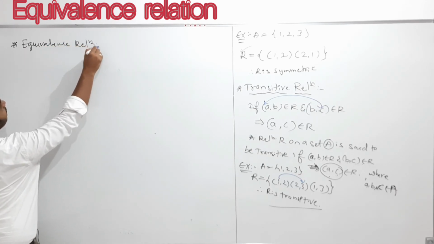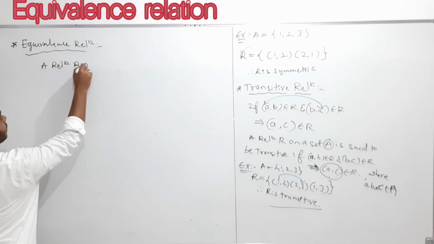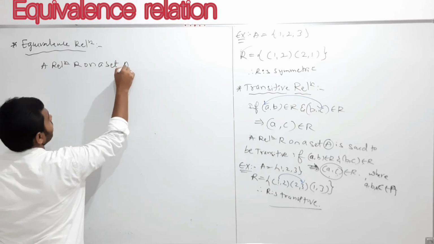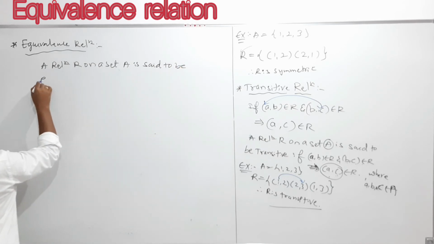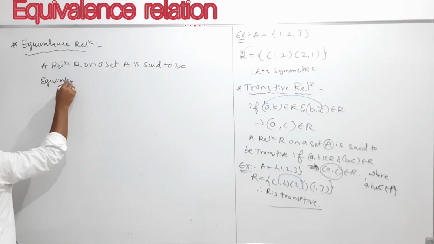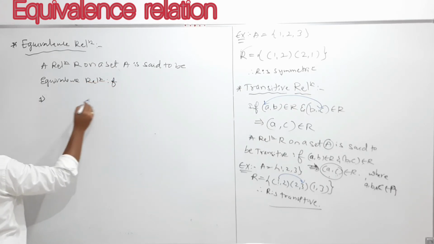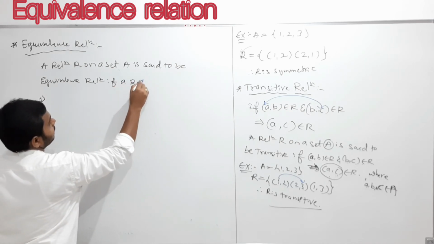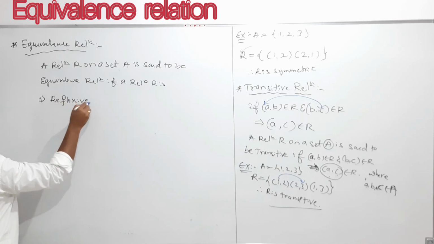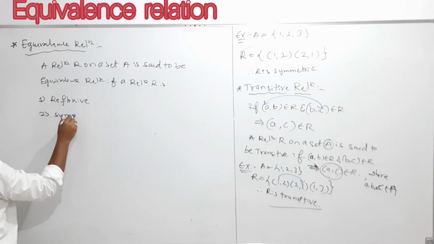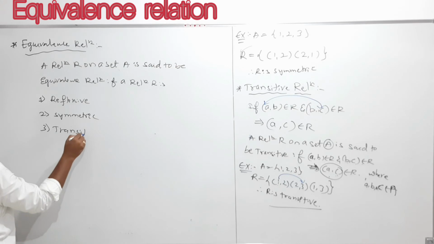Equivalence relation. My dear students, a relation R on a set A is said to be an equivalence relation if the relation R is reflexive, symmetric, and transitive.